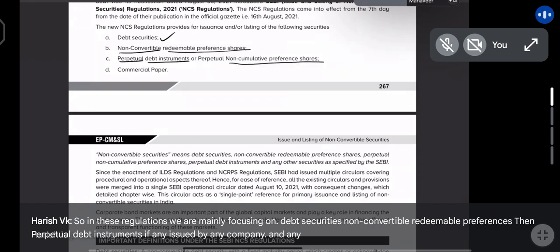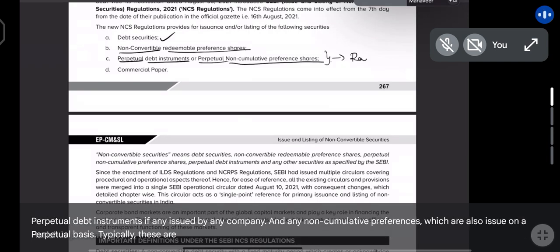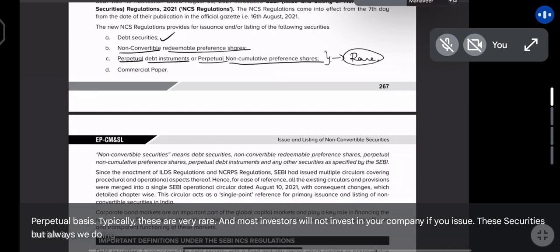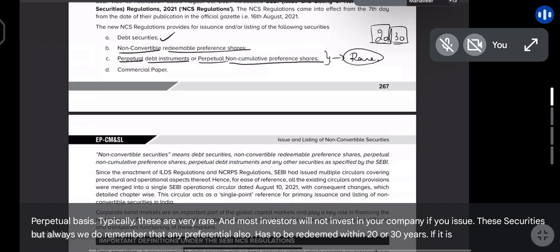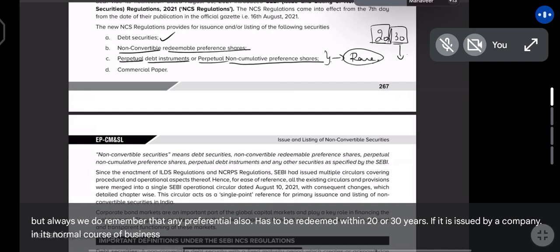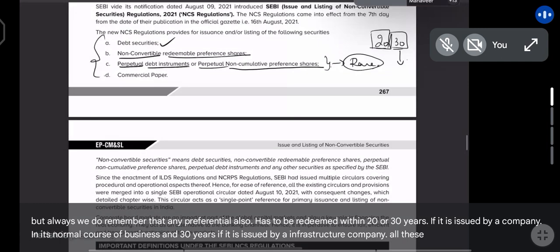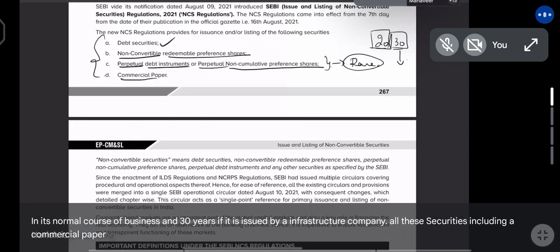and any non-cumulative preference shares which are also issued on a perpetual basis. Typically, these are very rare, and most investors will not invest in your company if you issue these securities. But always do remember that any preference share also has to be redeemed within 20 years if it is issued by a company in its normal course of business, and 30 years if it is issued by an infrastructure company. All these securities, including a commercial paper, is collectively called as NCS.